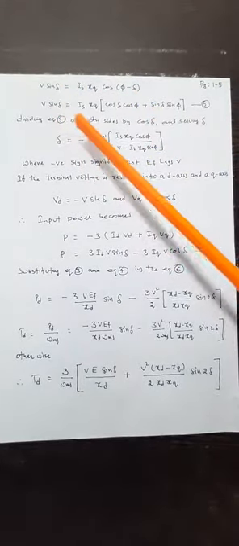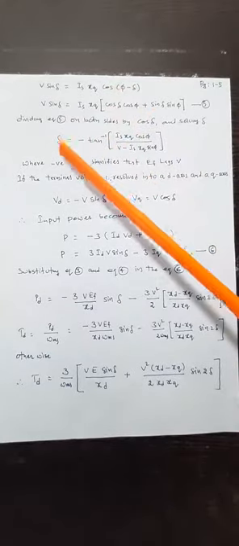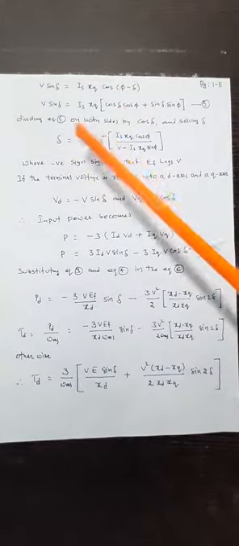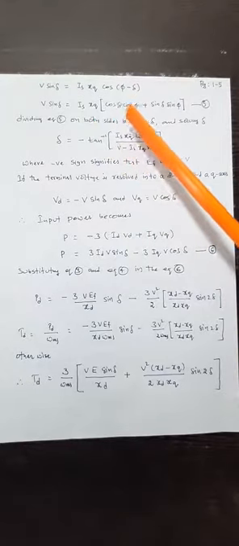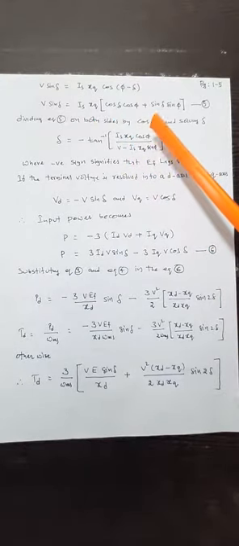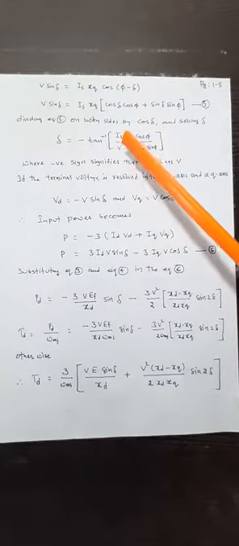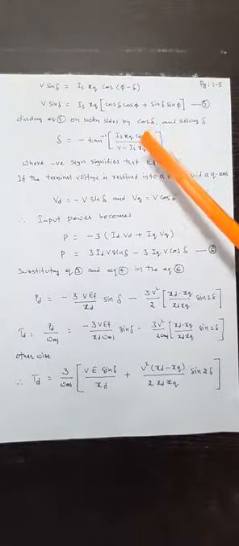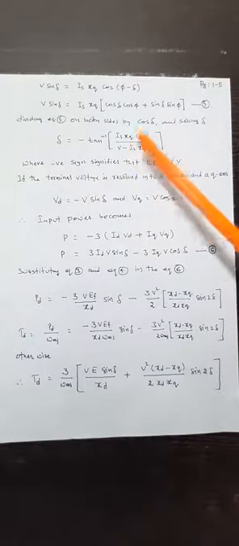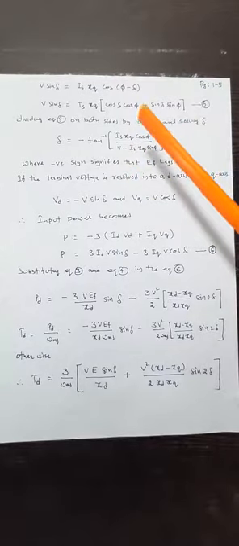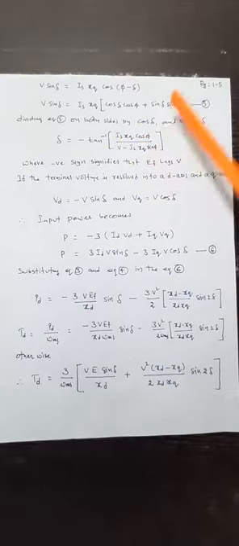So like this you can do the calculation. This will give delta equal to minus tan inverse of Is Xq cos psi divided by (V minus Is Xq sin psi), where the minus sign signifies that Ef lags V. So this is the lagging power factor.